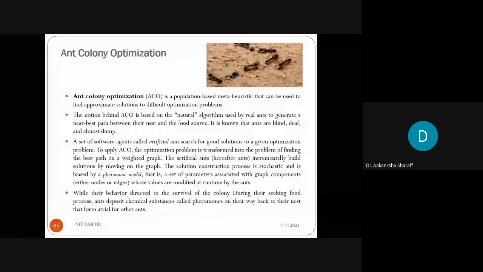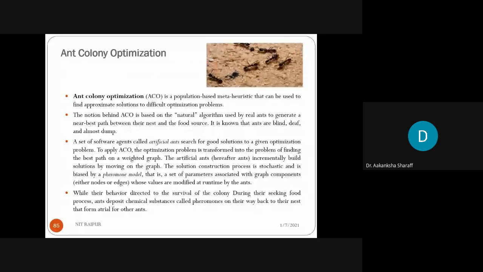Now next one is your ant colony optimization. What happens in ant colony optimization? Ant colony optimization is a population based metaheuristic approach that can be used to find approximate solutions to difficult optimization problems. The notion behind ACO is based on the natural algorithm used by real ants to generate a near best path between their nest and the food source. And it is also known that the ants are blind, deaf, and almost dumb.